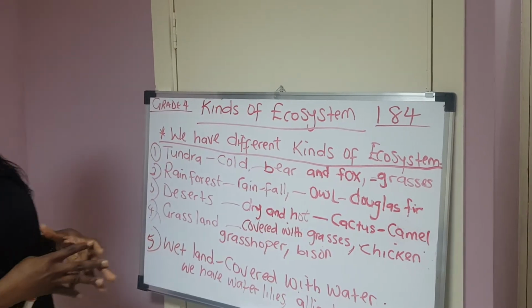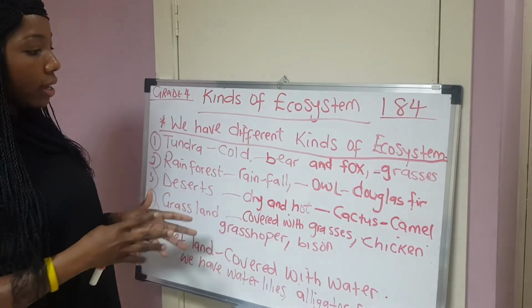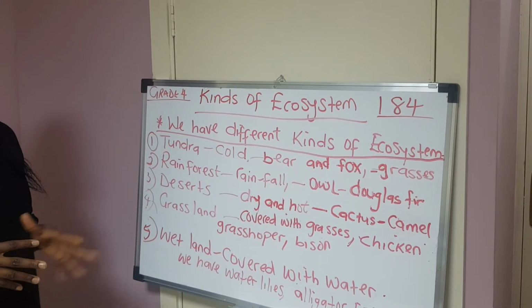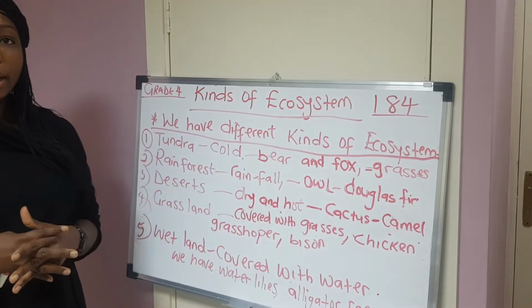Number 4, we have the grassland. Like the name implies, it is covered with grasses, and we have some animals there. We have the chicken, we have the grasshopper in the grassland. Also, we have bison, which is also an animal.